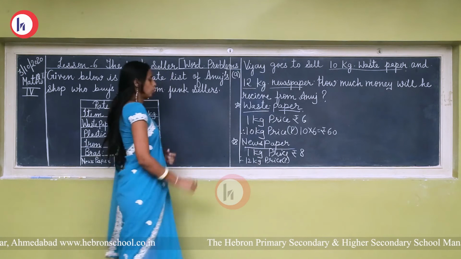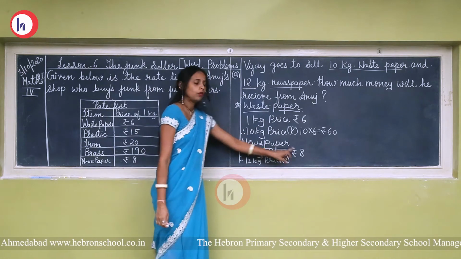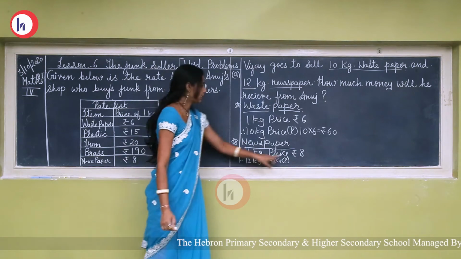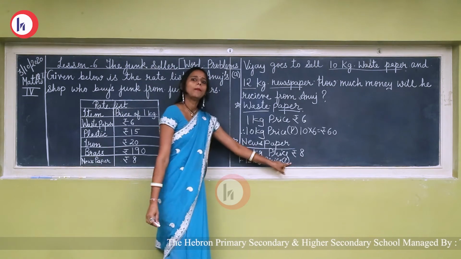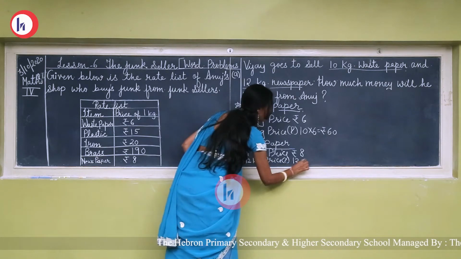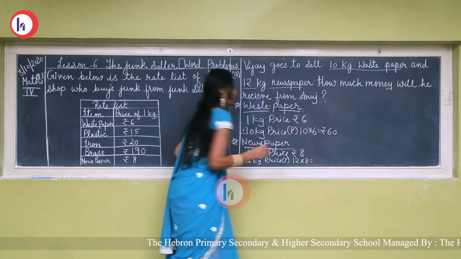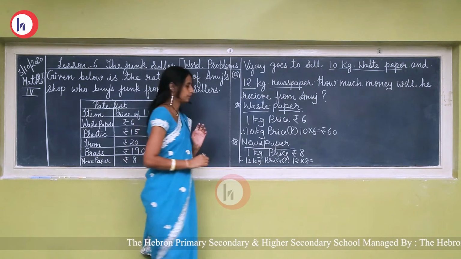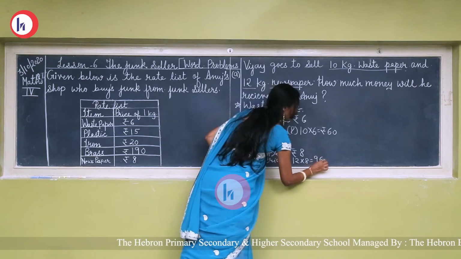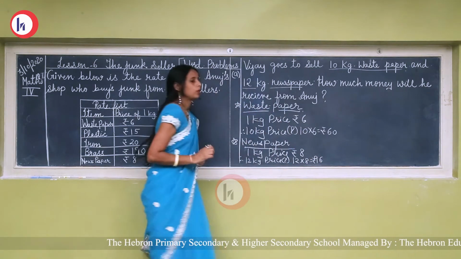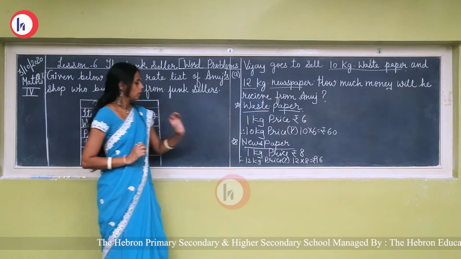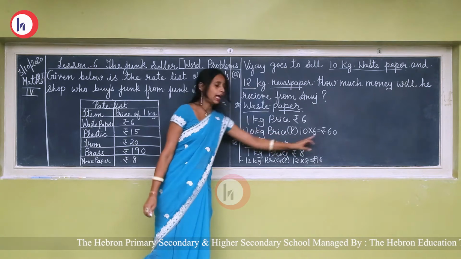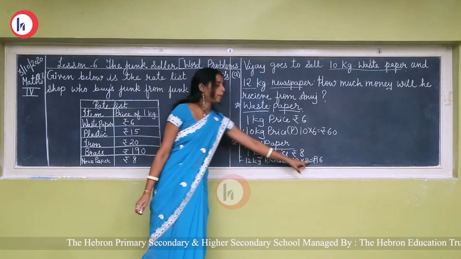So here also value of 1 kg is given and value of more than 1, value of 12 kg is asked. So here we will do multiplication. 12 multiplied by 8. Now see, take the table of 12. 12 8s are 96. Okay. So here the price of waste paper is rupees 60 and the price of newspaper is rupees 96.